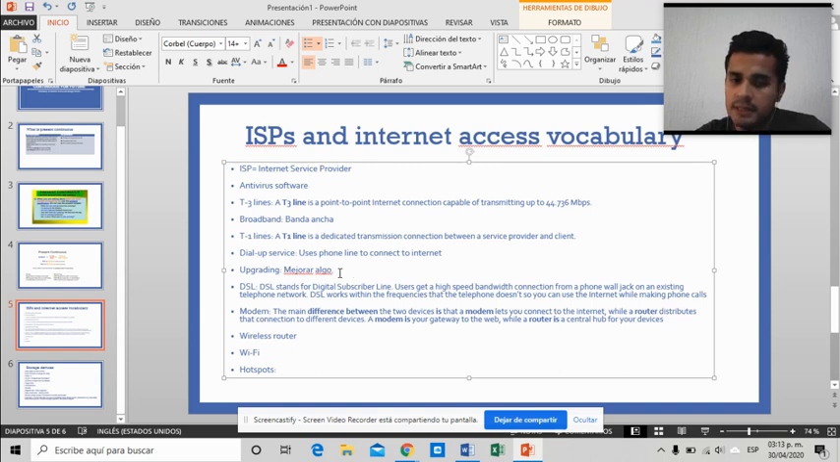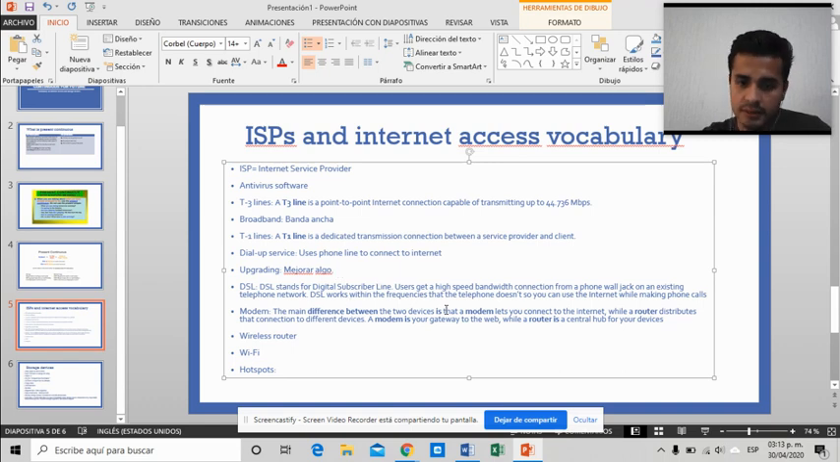Upgrading. This is, guys, upgrade. It's like it says there, mejorar algo, but it's to make something better. For example, the iPhone 7, an upgrade, iPhone 8. The upgrade of the iPhone 8, the iPhone 10, for example. So upgrade is to make something better, okay? Mejorar algo.